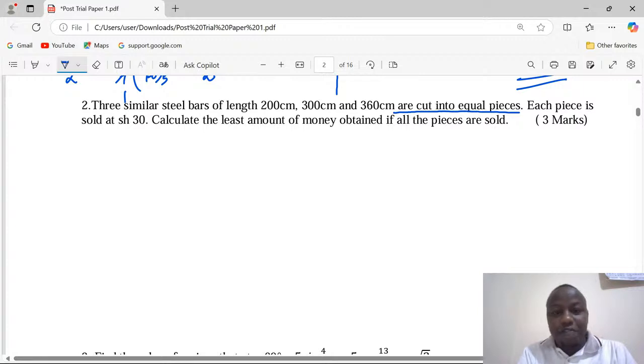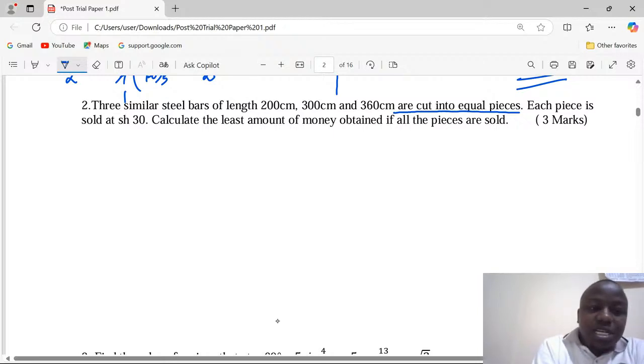And when we talk of factors, then that means the greatest factor, which can divide 200, 300, and 360. It means we first of all need to obtain the GCD, the greatest common divisor, because we need to cut into pieces. So we need a factor which can divide all of them equally, and we need the greatest common divisor. 200, 300,